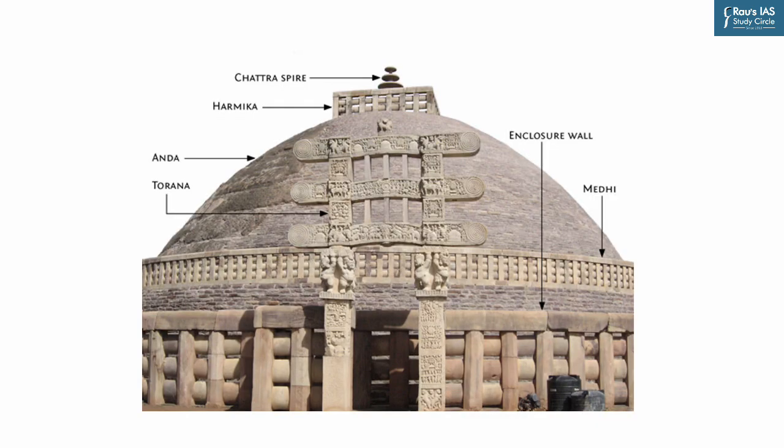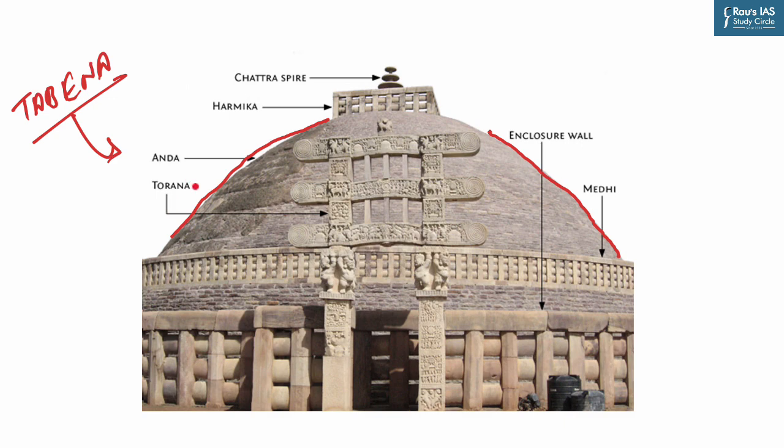Now let us understand the architecture of a stupa. As you know, the hemispherical body represents the body of Buddha. It is known as Anda. The Anda's domed shape recalls a mound of dirt that was used to cover the Buddha's remains. It has a solid core and cannot be entered. Now, Tabena is a relic chamber buried deep inside the Anda.